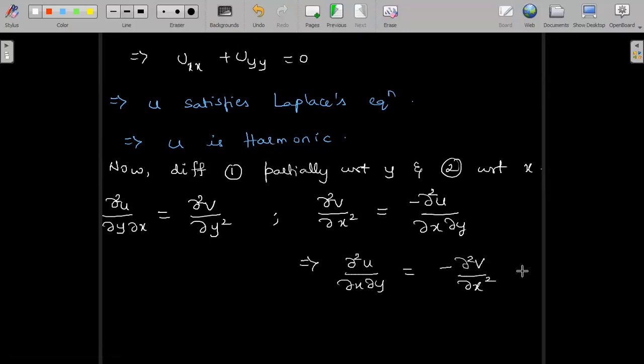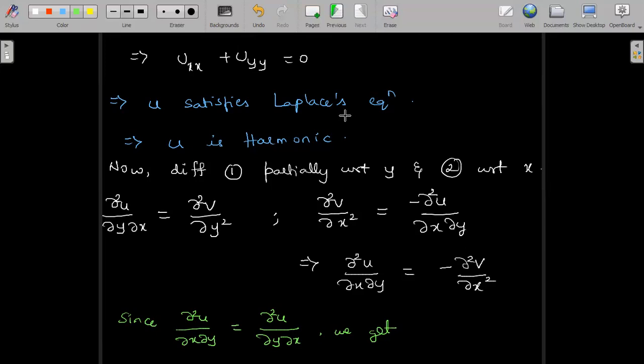The purpose of writing this way is that we can recall ∂²u/∂y∂x is equal to ∂²u/∂x∂y. With that property, since ∂²u/∂x∂y is always equal to ∂²u/∂y∂x, we get here again the LHS are the same, so we can equate the RHS.